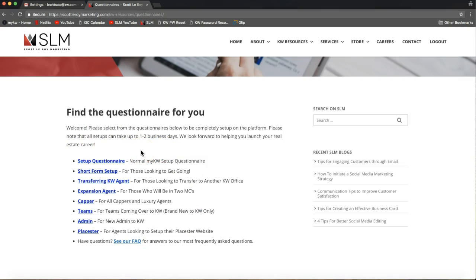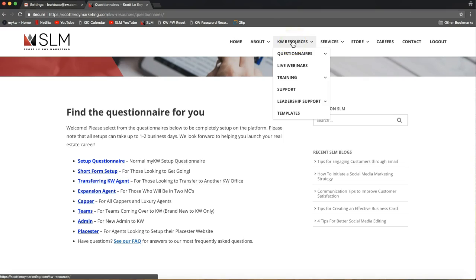And of course, again, you can just always email us the agent's email address and we can send them the correct questionnaire that corresponds to their situation as well. So totally up to you on that, but that's where you would access that. Just a reminder how we got there. That was KW Resources on the top white toolbar, questionnaires, and then you would click on the questionnaires option from that flyout. So I'm going to go now to the next step in this process, and that is maybe checking on where your agent is in our queue.